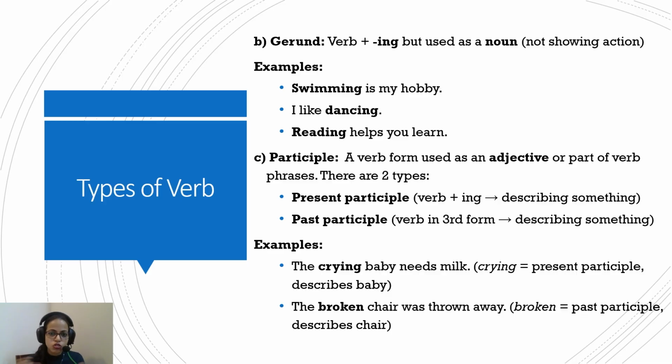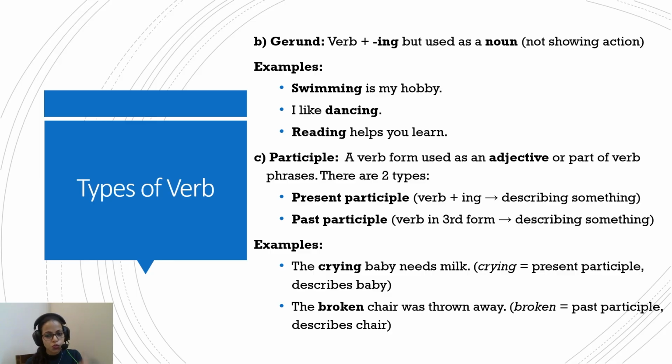Similarly, I like dancing. The act of dancing is not happening in this statement, but it is acting as a noun. So verb plus ing form, again, it's a gerund. Similarly, reading helps you learn. The act of reading is not happening at this point, but reading is the verb plus ing form, a gerund, acting as a noun, the subject of this statement. The third category, participle. A verb form used as an adjective or as part of verb phrases. These are the participles. Now there can be two types of participle.